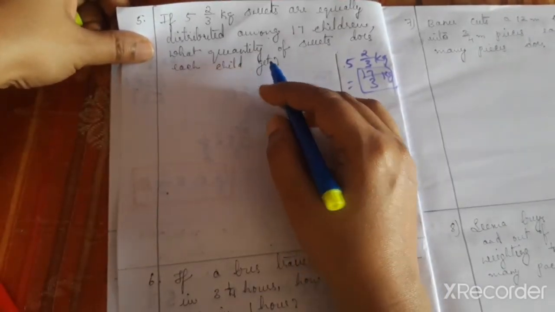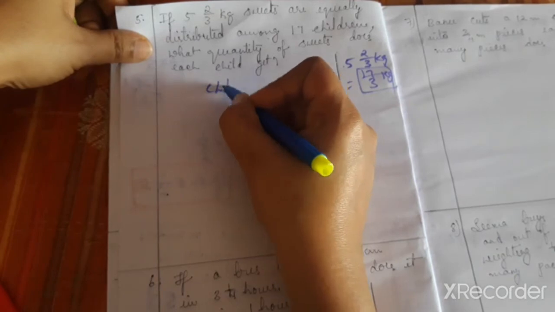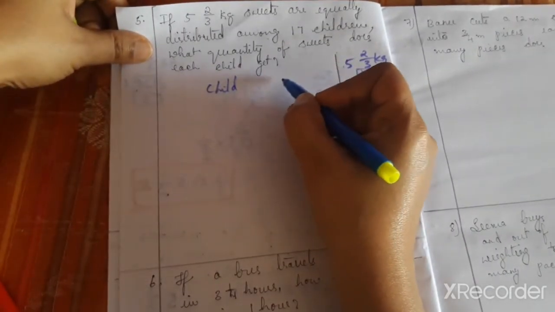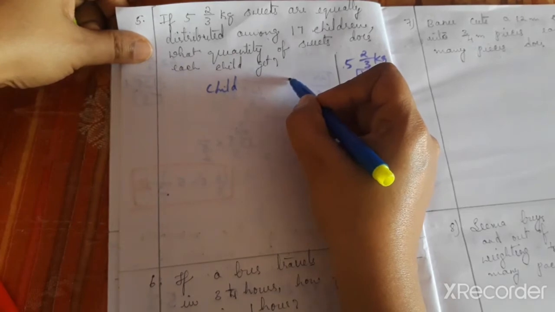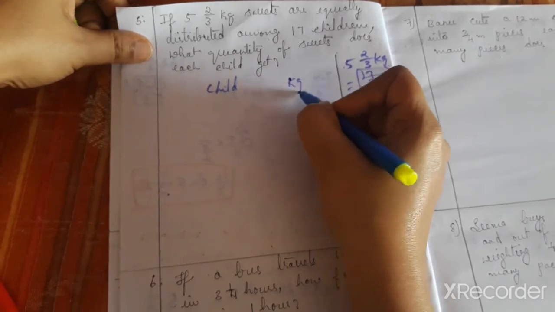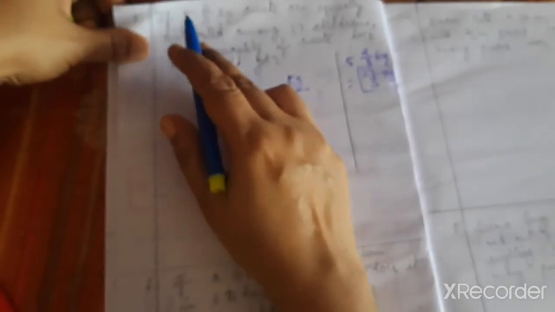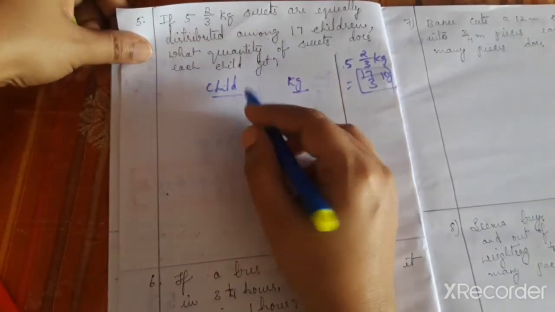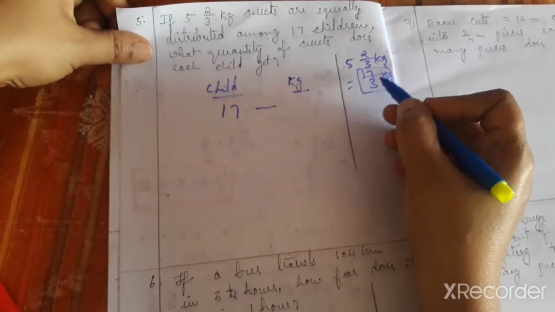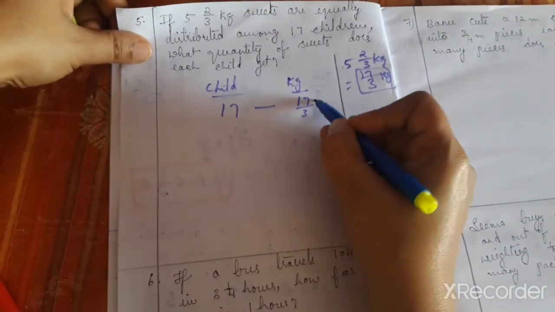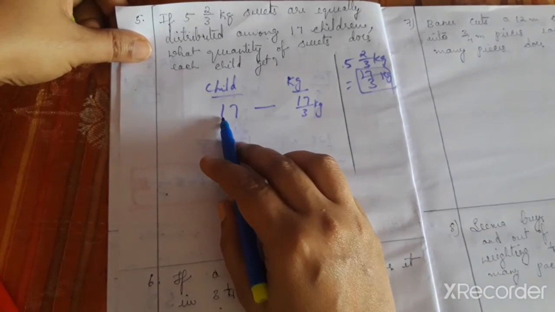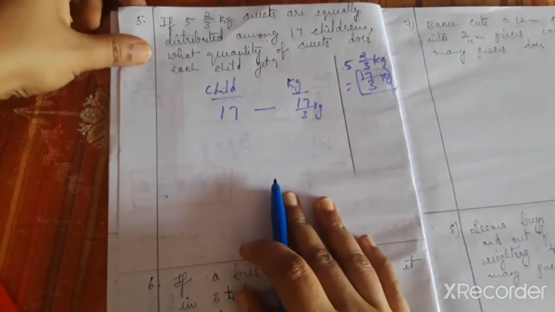So here the important points are children and sweet in kg. 5 2 by 3 kg of sweets are equally distributed among 17 children. So for 17 children, we have 17 by 3 kg of sweet.